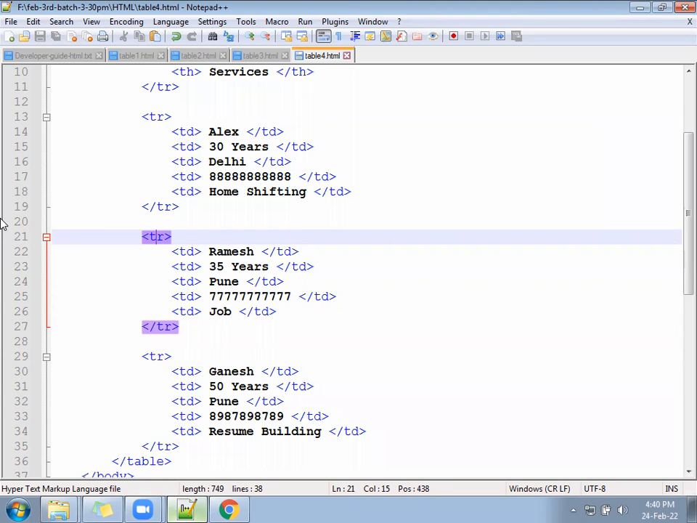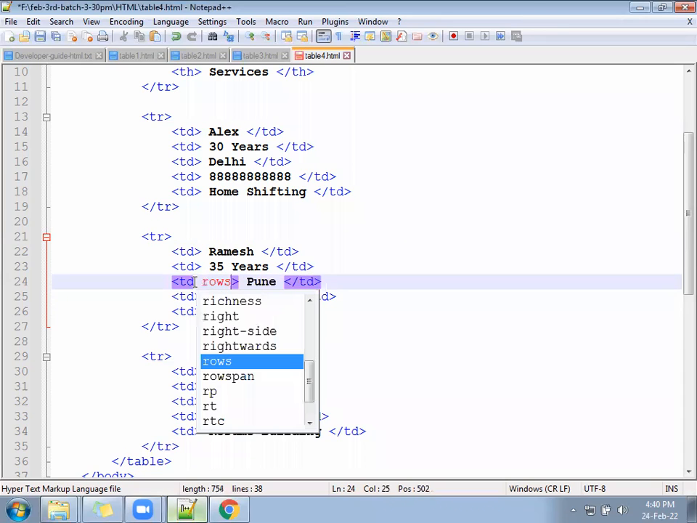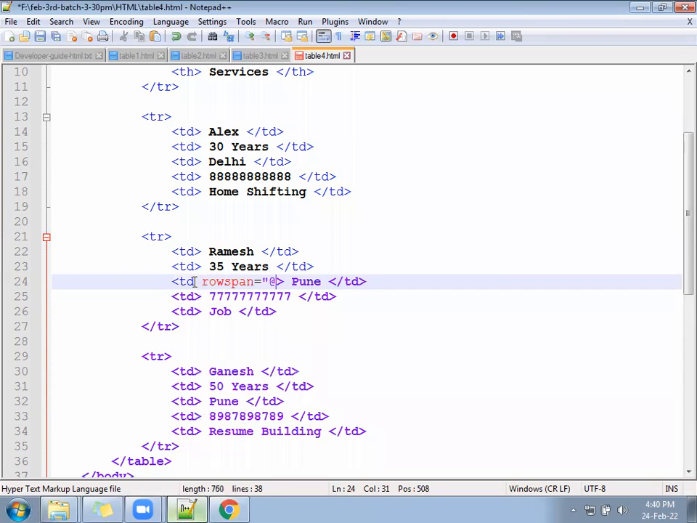That concept of row span is here. See, the second Pune cannot take the place of the first Pune. The first Pune can take the place of the second Pune. Like in colspan also you saw, the first column was taking the place of the second column, not the second taking the place of the first. So for Ramesh who belongs to Pune, for his TD you have to write rowspan equal to 2.